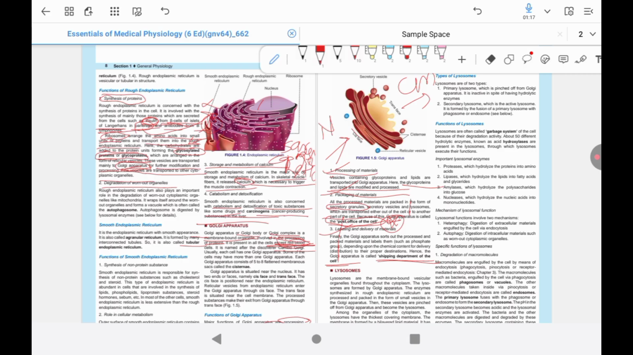The first function is the processing of material. Vesicles containing glycoproteins and lipids are transported into the Golgi apparatus. Here the